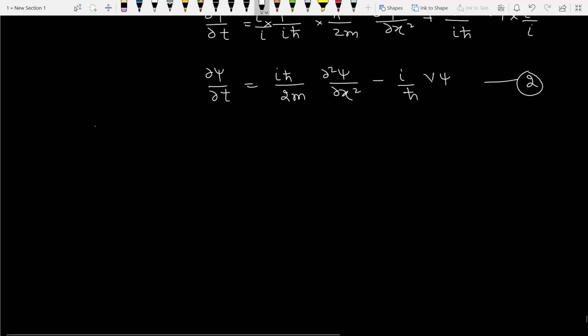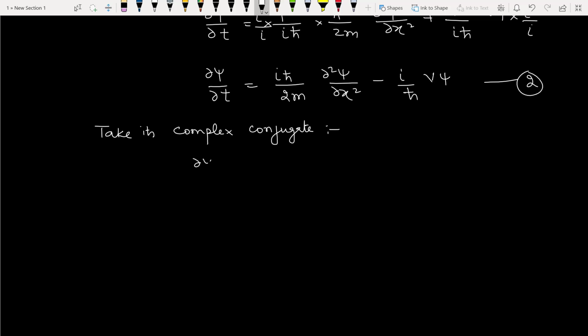Take its complex conjugate. So ∂psi star/∂t equals minus i h-cut divided by 2m ∂²psi star/∂x² plus i by h-cut V psi star.